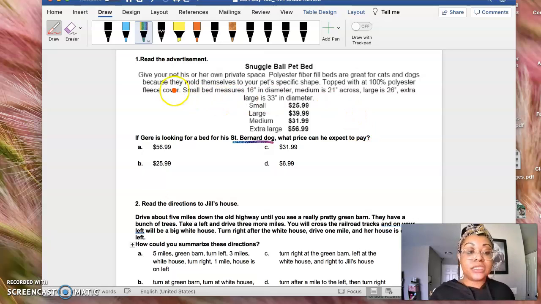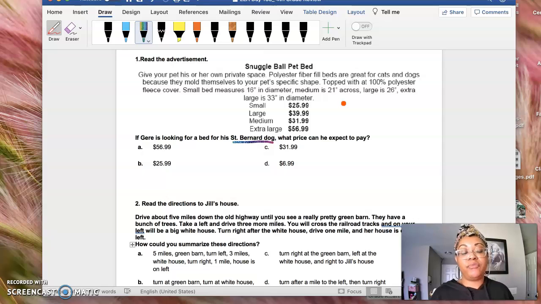It says, give your pet his or her own private space. Polyester fiber filled beds are great for cats and dogs because they mold themselves to your pet's specific shape. Topped with a 100% polyester fleece cover. Small bed measures 16 inches in diameter. Medium is 21 inches across. Large is 26 inches. And extra large is 33 inches in diameter.